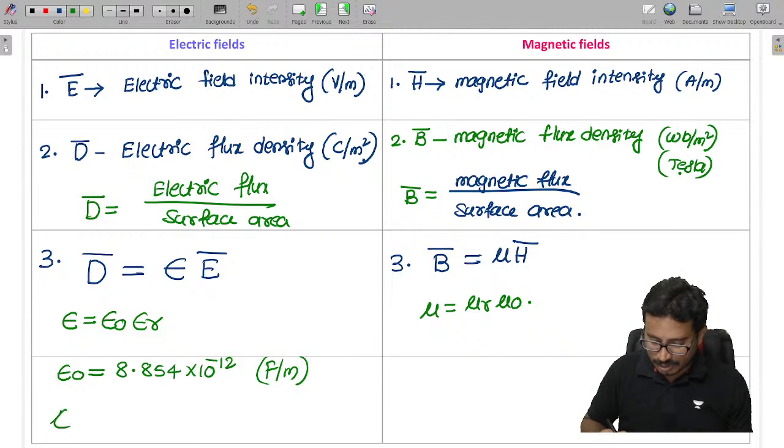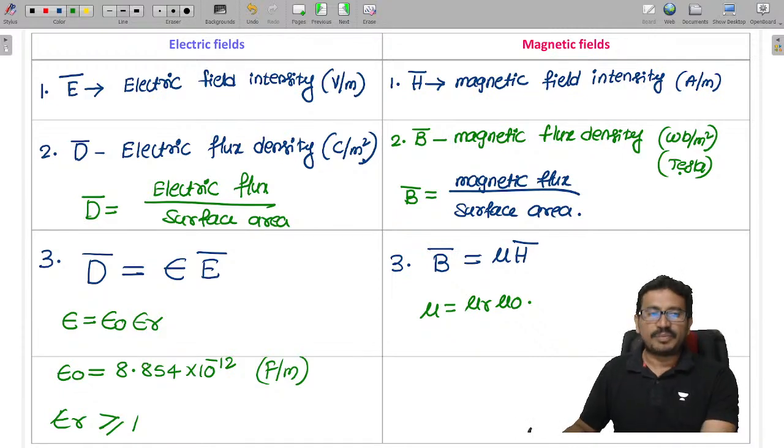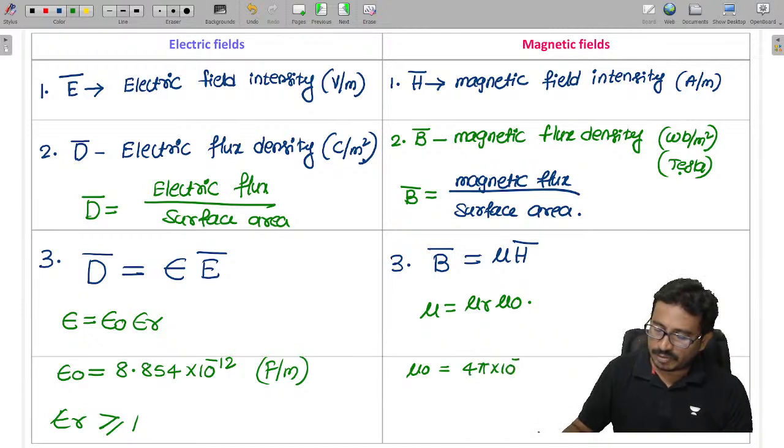And epsilon r is the relative permittivity, which is always greater than 1. The minimum value of epsilon r is 1, in the case of air, vacuum, free space. And mu naught is the permeability of free space, which is 4 pi into 10 power minus 7 Henry per meter.